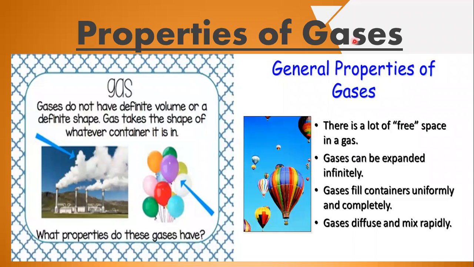Properties of gases. What is gas? Firstly, we have to know what gas is. Gas does not have a definite volume or a definite shape. Gas takes the shape of whatever container it is in, like balloons. General properties of gases: there is free space between them. Gases can be expanded, which means they are compressible, and a gas fills a container uniformly and completely. Gases diffuse and mix rapidly.